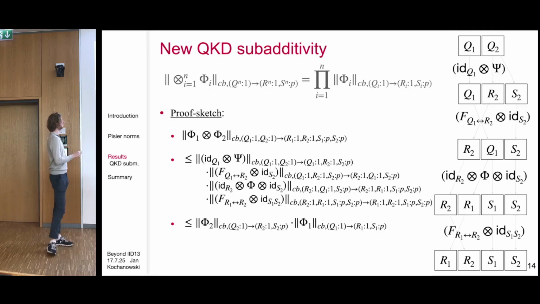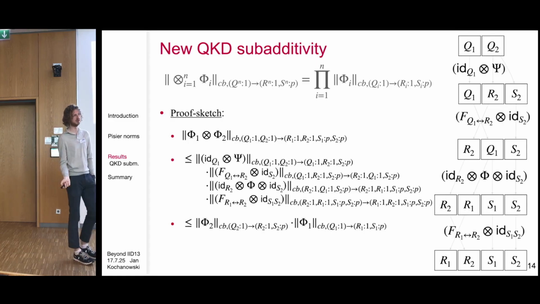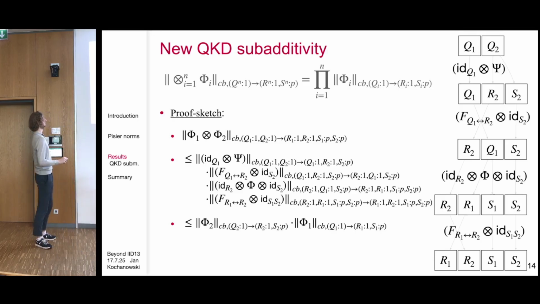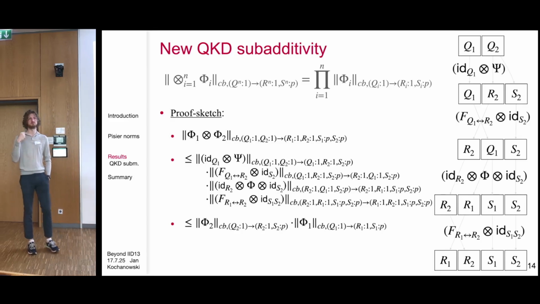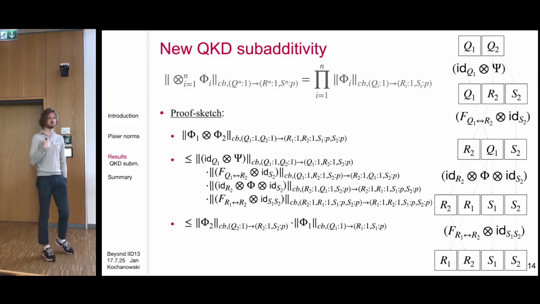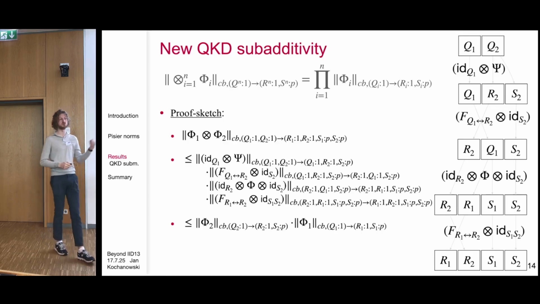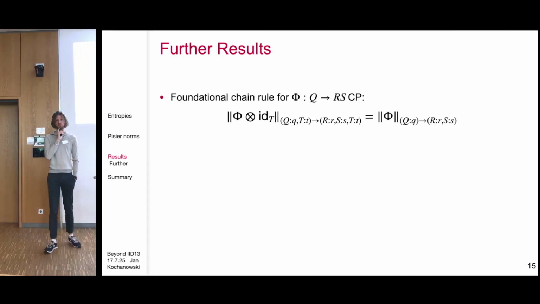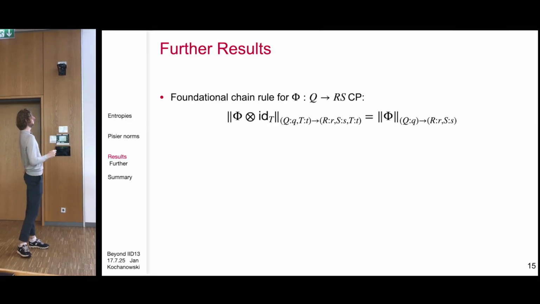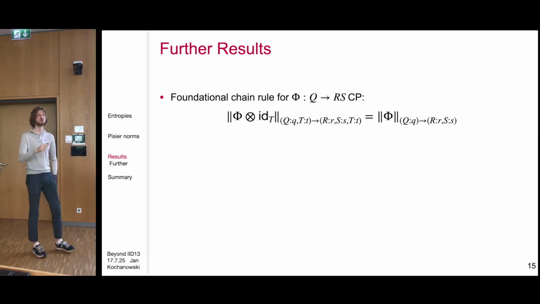And here we have the completely bounded norm of identity times something, but the identity on the left doesn't matter in the completely bounded norm by definition. And here we have an identity to the left and an identity to the right. Again, the one on the left doesn't matter because we have the completely bounded norm, and the one on the right doesn't matter because we've proven earlier that for completely bounded maps, the identity to the right in this particular setting with these indices also doesn't matter. And hence we just get here this product that we cared about. Okay. So to sum up, we've seen this quite foundational chain rule with which you get many more.